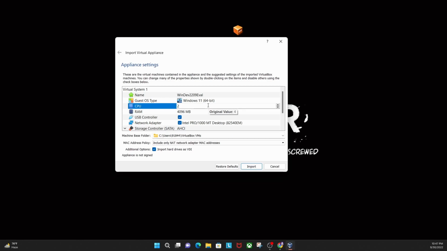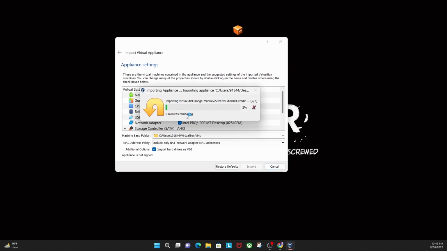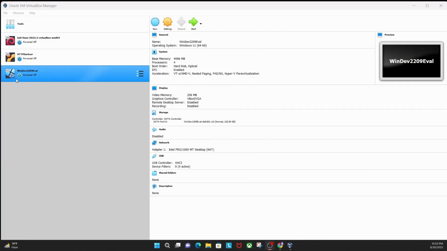It depends on how many cores your system has. I just gave it a 2 core processor, and if you change it, I can give it a 4 core processor. That's it. So I just imported it, and when I import, it takes time. In your case, it may take more time, because that depends on your hardware, right? And see, that's how this machine is configured on my virtual machine in Windows.